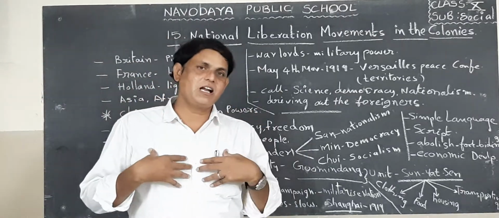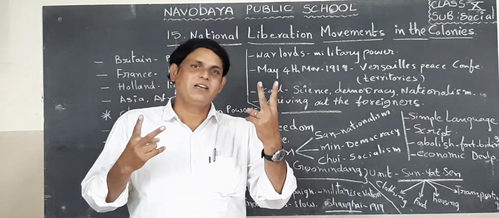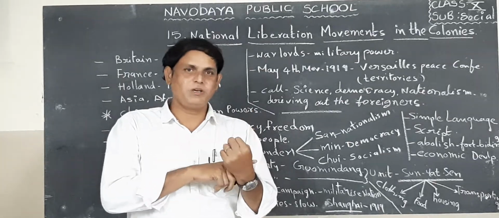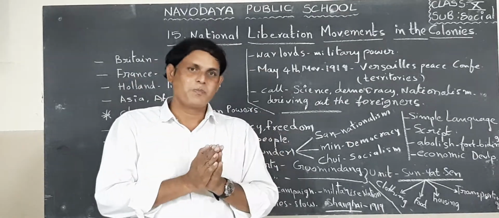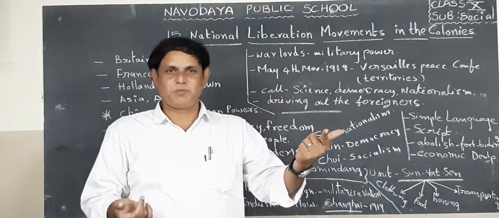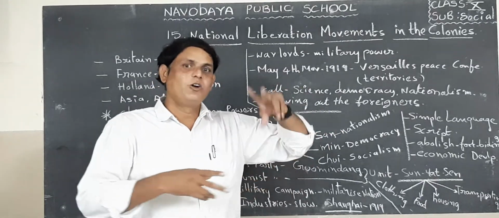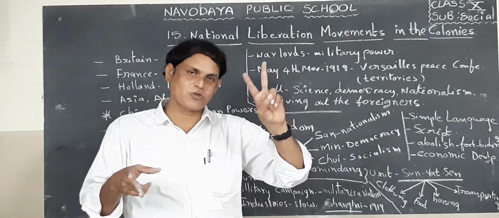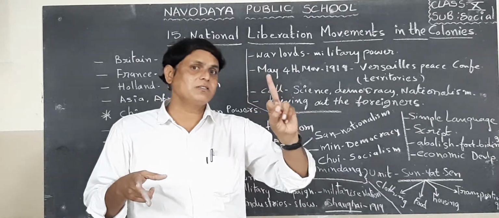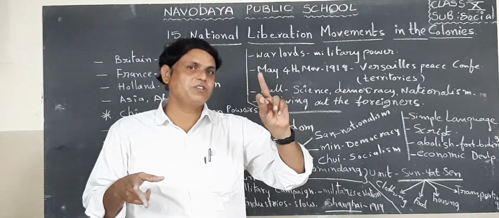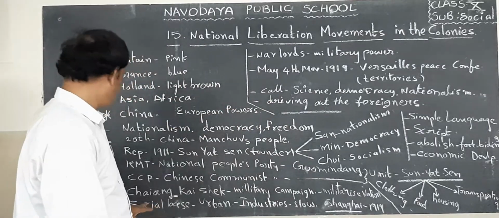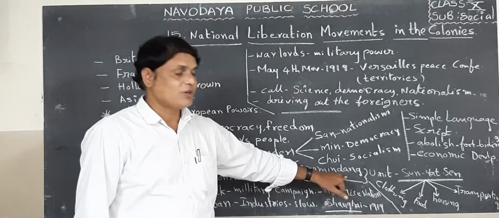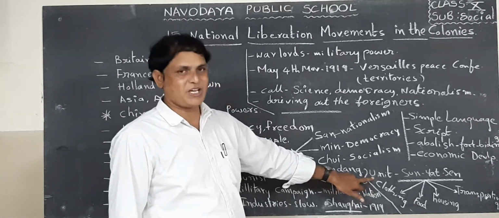Even in our country there are two main parties: Congress party and BJP at the central level. Even in the state, TDP party and YSRCP party. Likewise, in China, two main parties are there. The first one is the KMT party, also known as Kuomintang. The second one is the CCP party, the Communist Party of China. What are their main goals? They wanted to unite all of China.